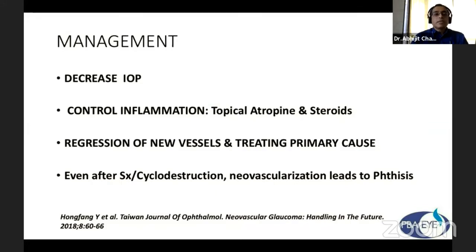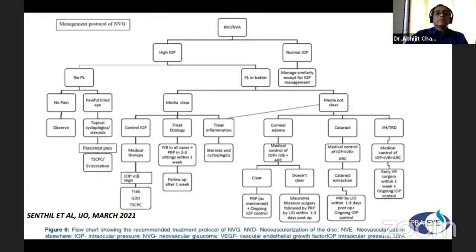First, the aim is to decrease intraocular pressure. Second is to control inflammation with topical atropine and steroids. Then regression of new vessels and treating the primary cause. And even after surgery or cyclodestruction, neovascularization leads to phthisis. So my topic is this third point, that is the regression of new vessels and treating the primary cause.